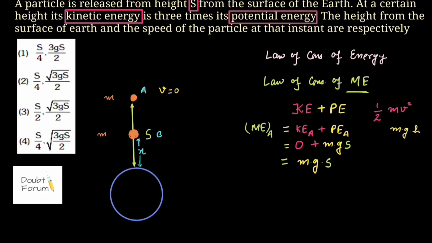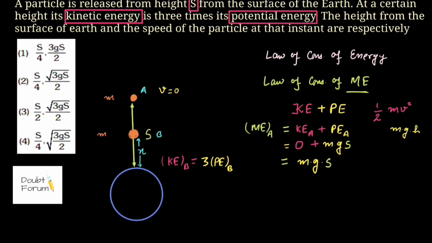There is a condition given in the question for point B that at point B, the kinetic energy is equal to 3 times its potential energy. This is the condition given in the question.